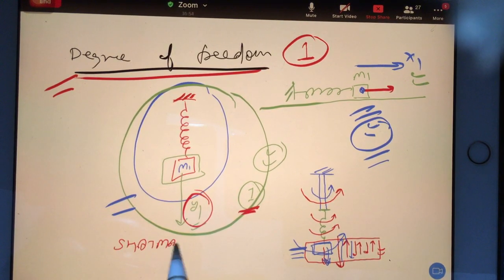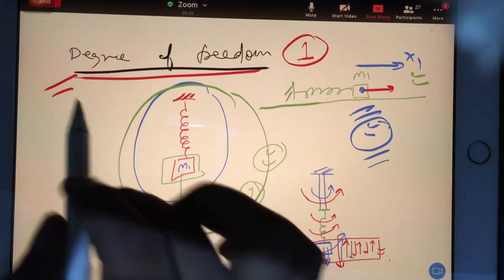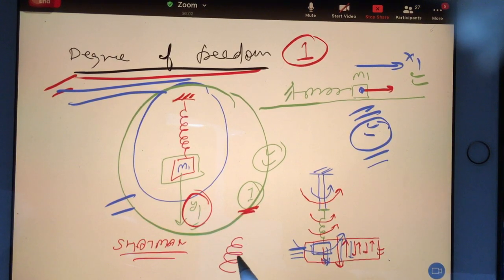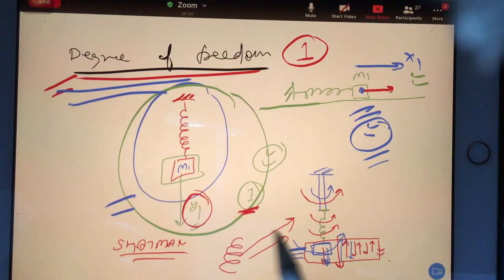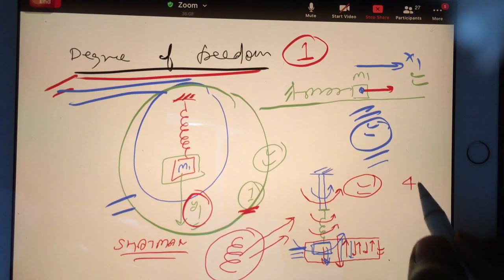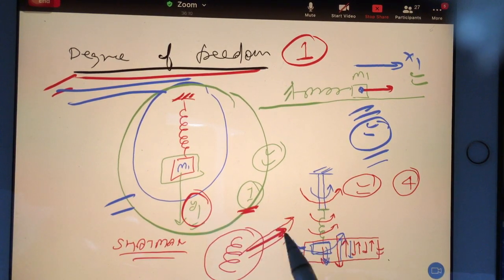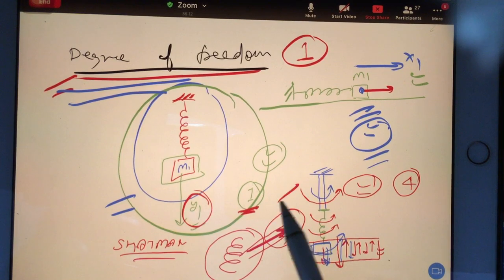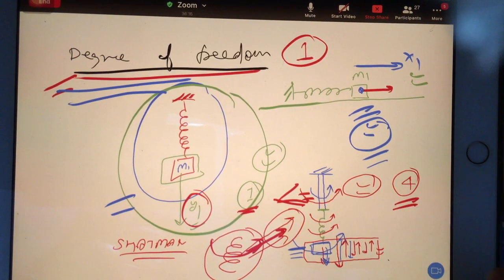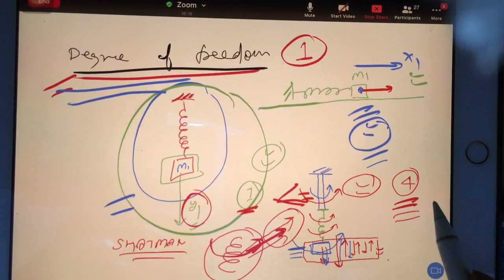If you talk about degree of freedom of Shaktiman, then Shaktiman was revolving also, and it was going from one place to another place. So degree of freedom was more than 1. You can consider basically 4, because Shaktiman used to travel in space, at a time 3 coordinates XYZ, and it was revolving also. So you can consider roughly 4, or more than 4 also can be there.